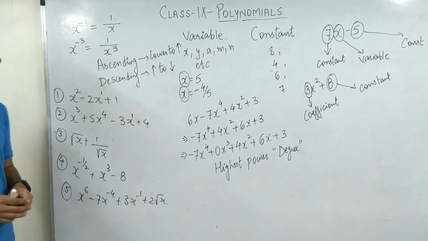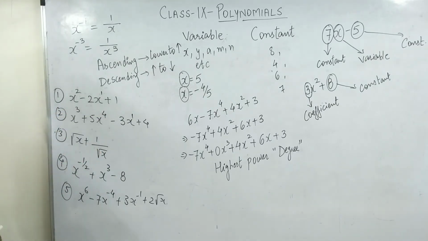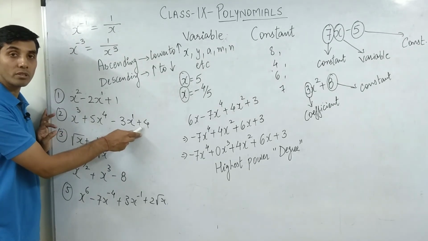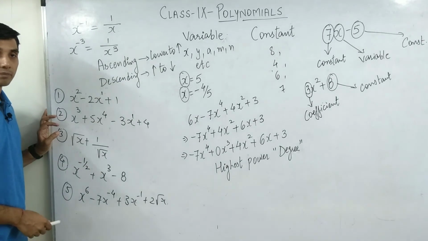So if the highest power of x is 4, what is the degree of the equation? That is 4. That's simple. Now, is it a polynomial? Of course, yes, it is a polynomial because none of the variables has got a negative power.